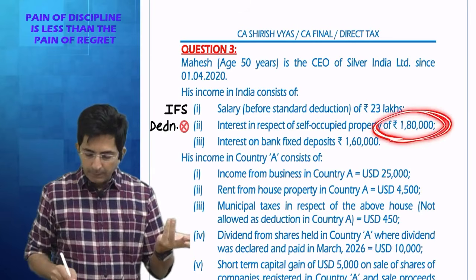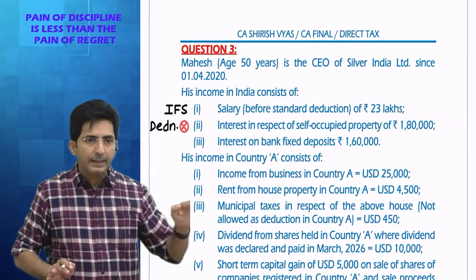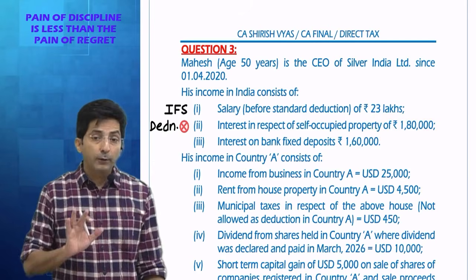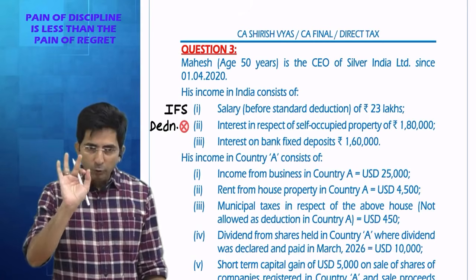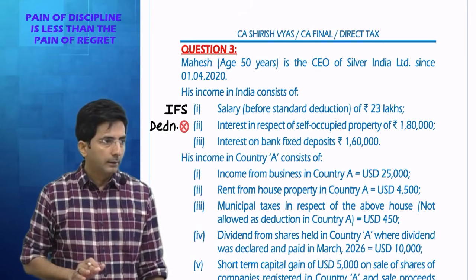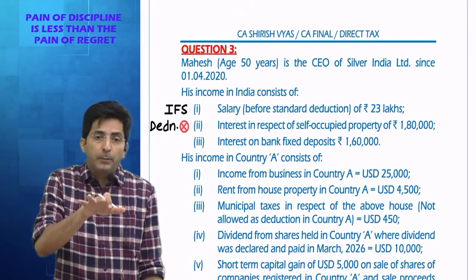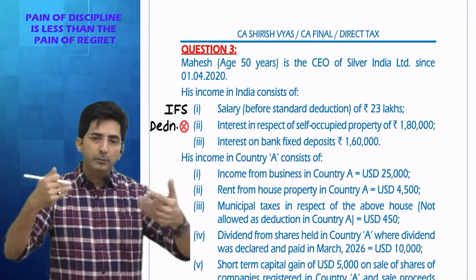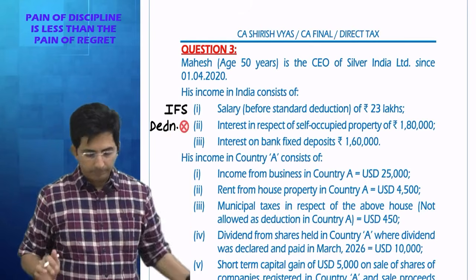But here it is 180, so you would have deducted 1 lakh 80 and you would have shown loss under the head house property if it was old regime. But under new regime, interest deduction for self-occupied property is not allowed. It is only for self-occupied property, interest deduction not allowed. For normal let-out properties, deduction will be allowed even in new regime.